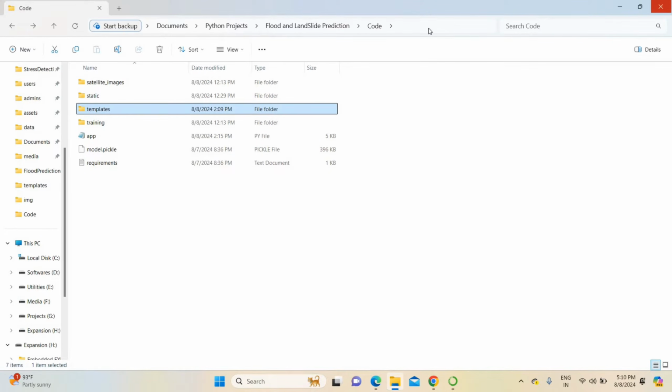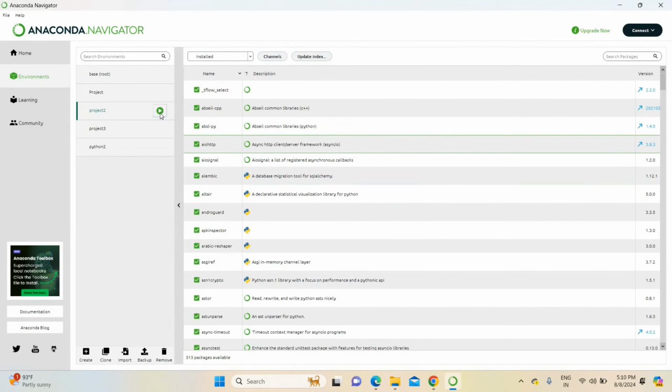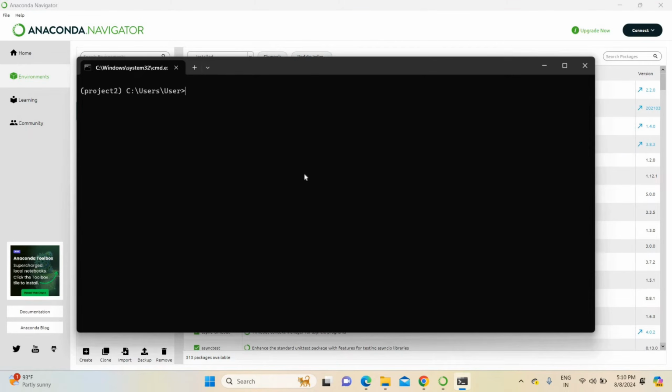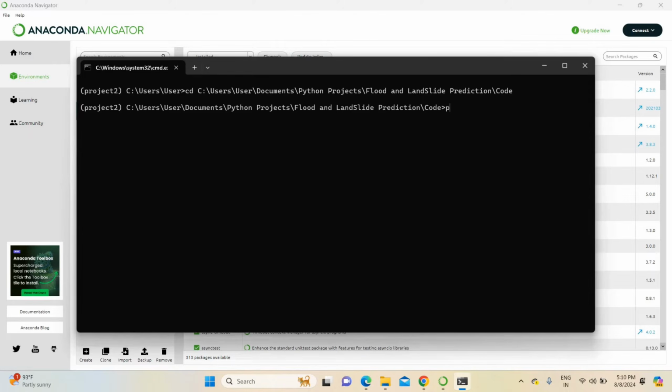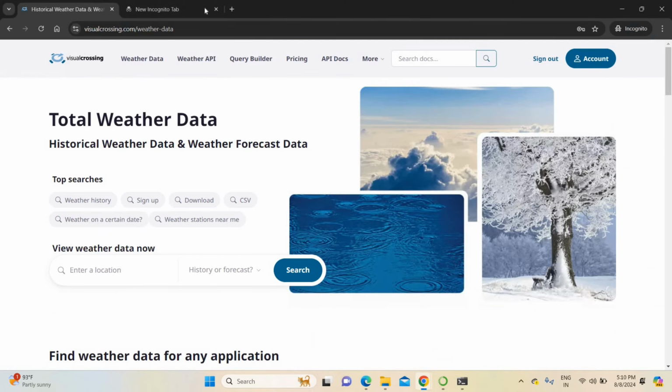To run this project, you have to copy the project code location, then open Anaconda Navigator. Just click on the Python terminal. Once you open the Python terminal, use cd, space, paste the project location, then enter. To run the main project, you have to type python space app.py. This is the command used to run the main project. Once you type python app.py, it starts running the project. So it's executed now. This is your localhost address. Just copy the localhost address and paste it in the browser.